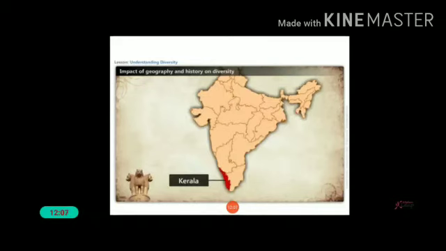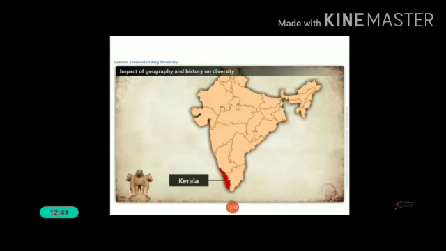Once more we can say the features of Kerala. Kerala lies in the southwest corner of India. It has a sea on one side and mountains on the other side. Kerala is famous for spices like pepper, cloves, cardamom, etc. This makes this region an attractive place for traders. Arab and Jewish traders were the first to come. Christianity also came to India through Kerala 2000 years ago.